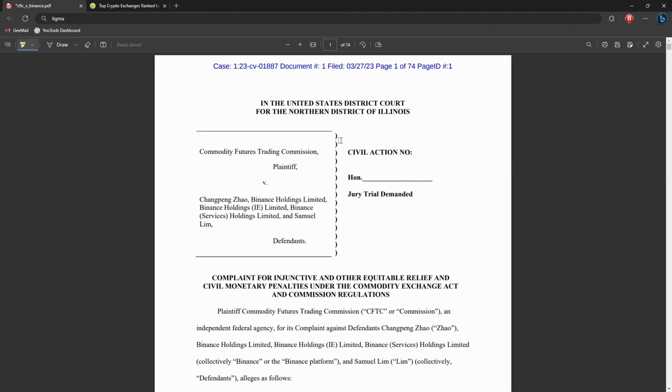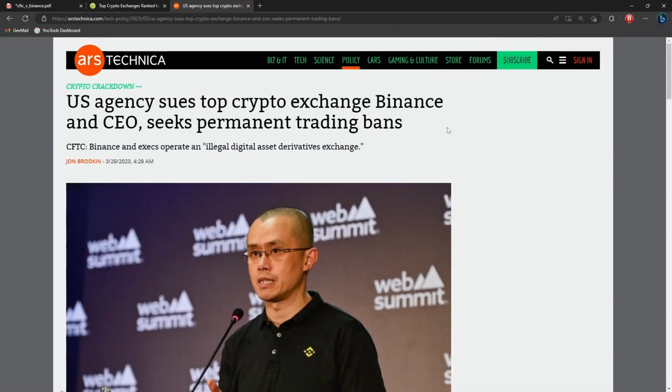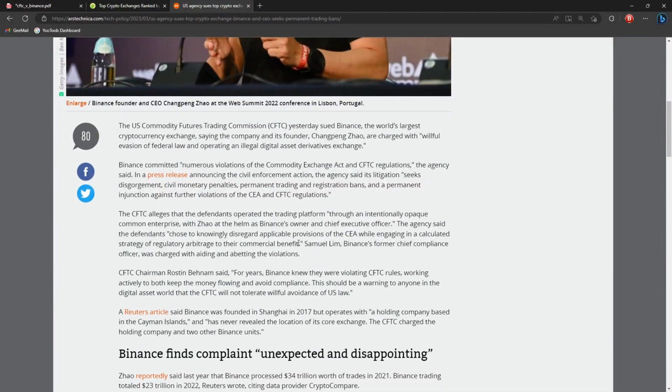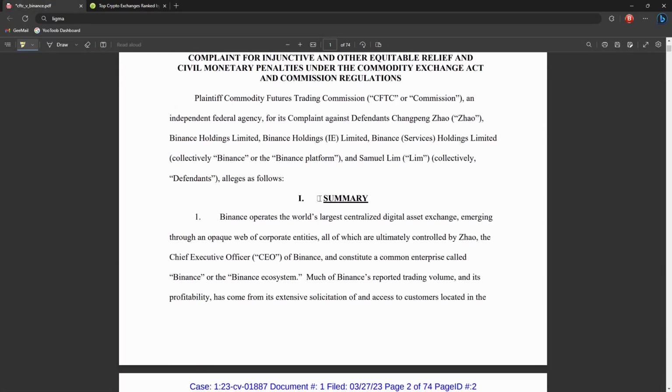So let's take a look at the important parts of the document. The top is basically just laying out what's going on. We've got the CFTC, obviously. First, Changpeng Zhao, the CEO of Binance, Binance Holdings Limited, the company, Binance Holdings IE Limited, Binance Services Holdings, and Samuel Lim. Now, you may not have heard of Samuel Lim's name. According to this Ars Technica article, just down here in the third paragraph, we can see Samuel Lim, Binance's former Chief Compliance Officer. That's right, they're going after someone who doesn't even work there anymore.